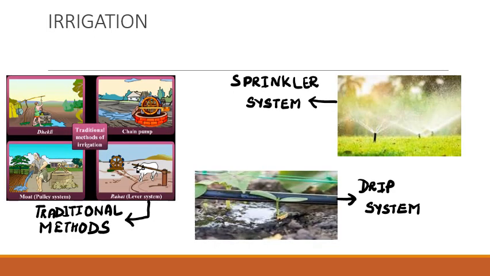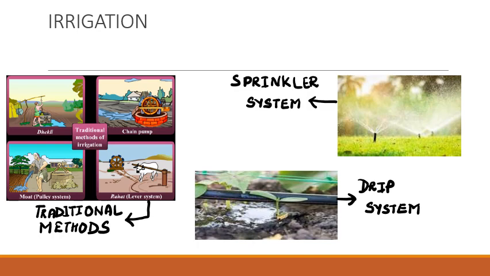We know that water is essential for the survival and proper development of crop plants. It helps in the absorption of nutrients by them, but different crops have different water requirements. For example, a rice crop needs more water than a wheat crop. So the crops must be supplied with water as per their need and at appropriate time intervals. The supply of water to the crops at appropriate intervals of time for cultivation is called irrigation.